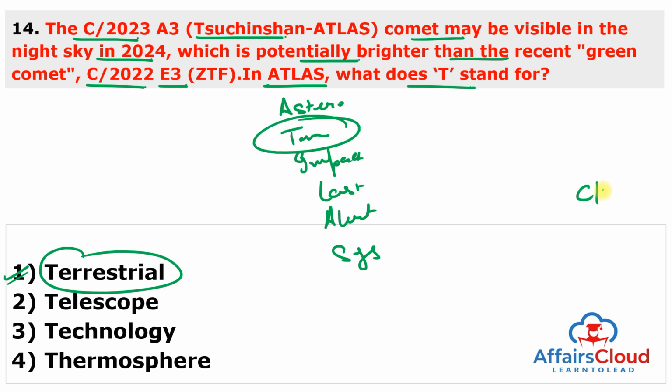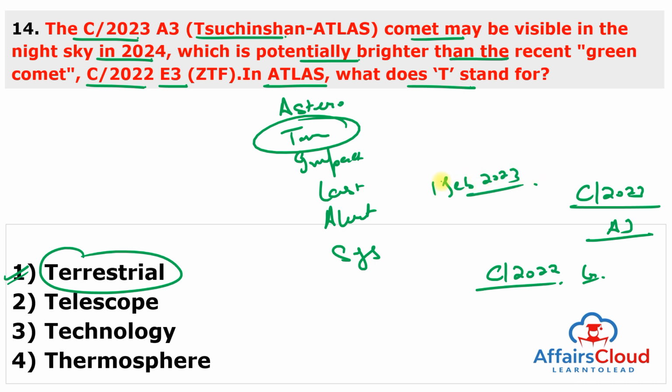So, a comet called C/2023 A3, known as Tsuchinshan-ATLAS. This is expected to be brighter than the recently observed C/2022 E3, also known as green comet, which the entire world watched on 1st of February 2023, may be visible in the night sky in 2024. And the comet C/2023 A3, which was named after its founding place, was discovered on 22nd of February 2023 by the astronomers at the Tsuchinshan University Observatory in China and the Asteroid Terrestrial Impact Last Alert System Telescope in South Africa.